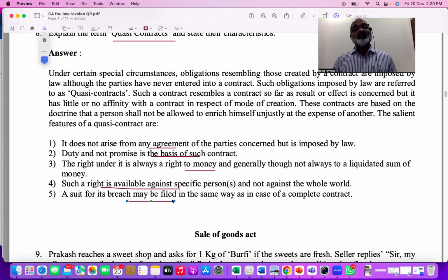But if they ask you examples also, then you have to write finder of lost goods, money given by mistake, money paid to an interested person, payment for non-gratuitous acts. Some five examples are there, Sections 68 to 72. You have got some points related to quasi contracts. Go through quasi contracts, wagering contracts, and contingent contracts. There is every possibility they can ask you one question, and that too a theory question you can expect. So make sure you go through it.